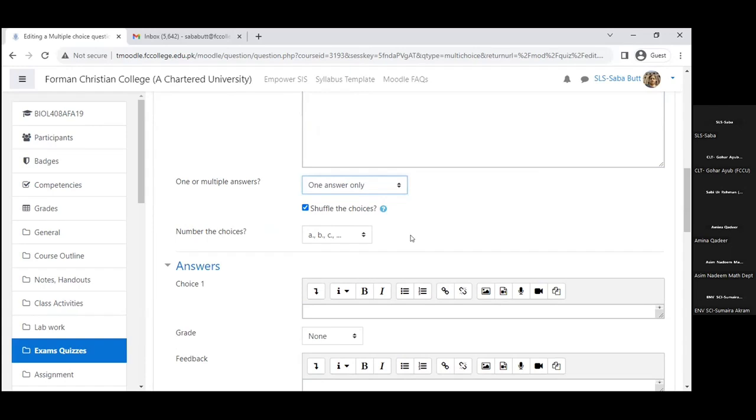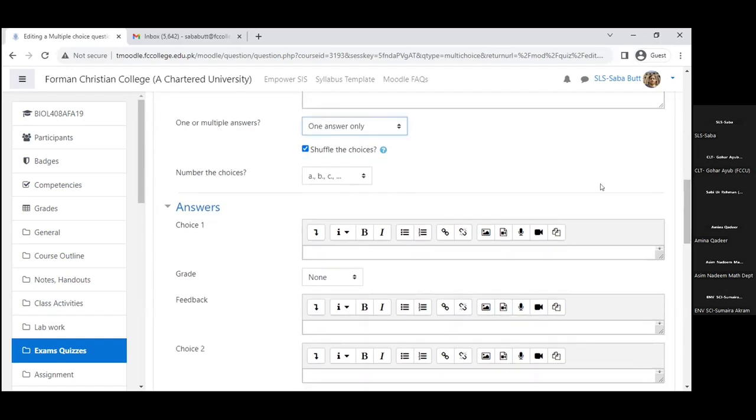It means that one student is seeing choice A, which is a particular text, while the other one sees a different choice in place of number 1. So these choices will also be shuffled. This is a good way of stopping cheating.